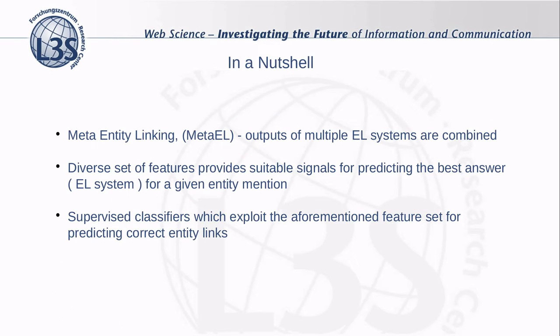In a nutshell, we make the following contributions. We introduce a novel approach towards meta-entity linking, where outputs of multiple systems are combined. We also propose a diverse set of features that provide suitable signals for predicting the best answer for a given mention. And we also train supervised classifiers, which exploit the previously mentioned feature set for predicting the correct links.